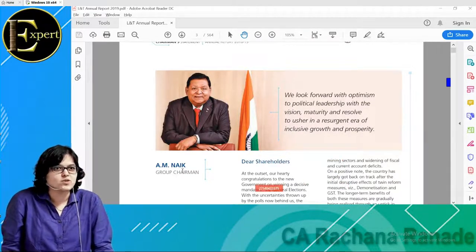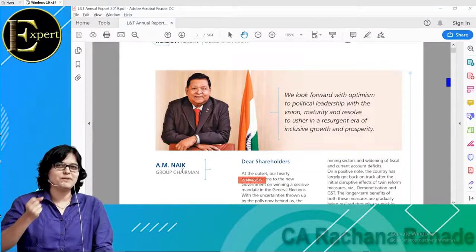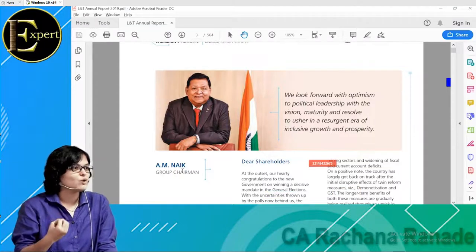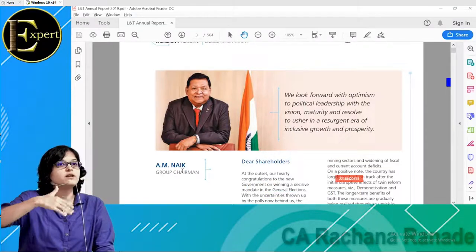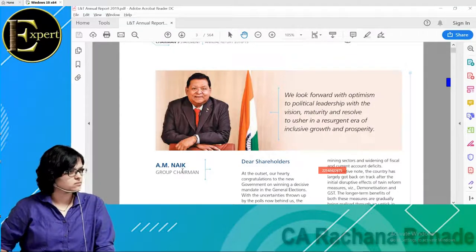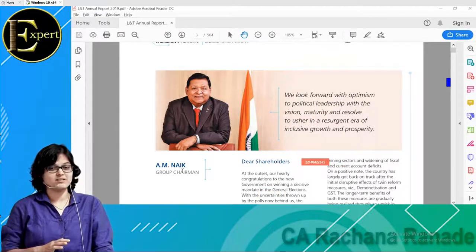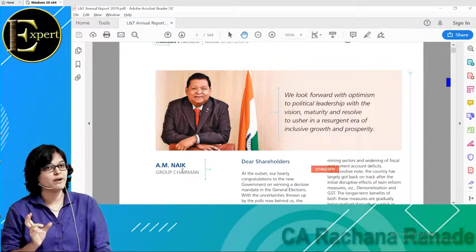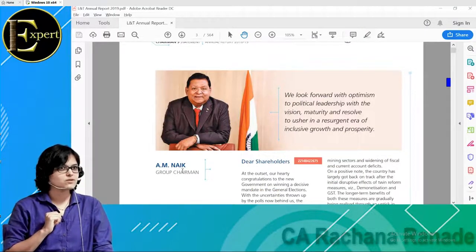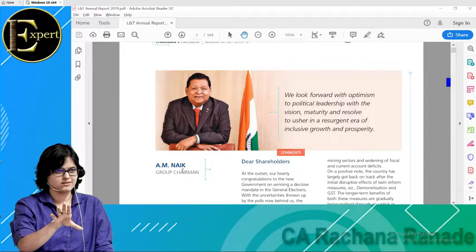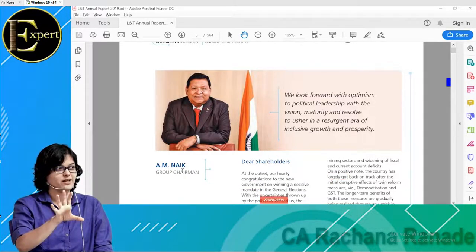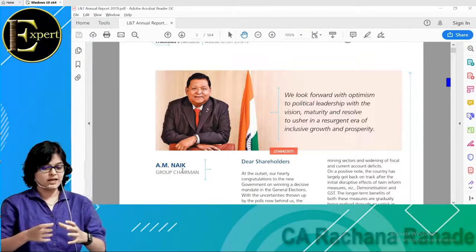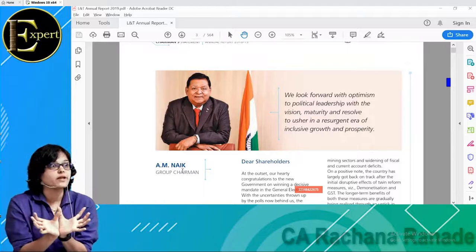I'm sure everyone knows there is a director, but right now you're understanding that there are types of directors also. Then in law it is given what should be the composition of directors. Means how many executive directors, how many non-executive directors, how many independent directors, how many women directors should be there. Everything is taken care of by law. Okay, so again for that you should understand the voting. Again, there's a proper voting process.